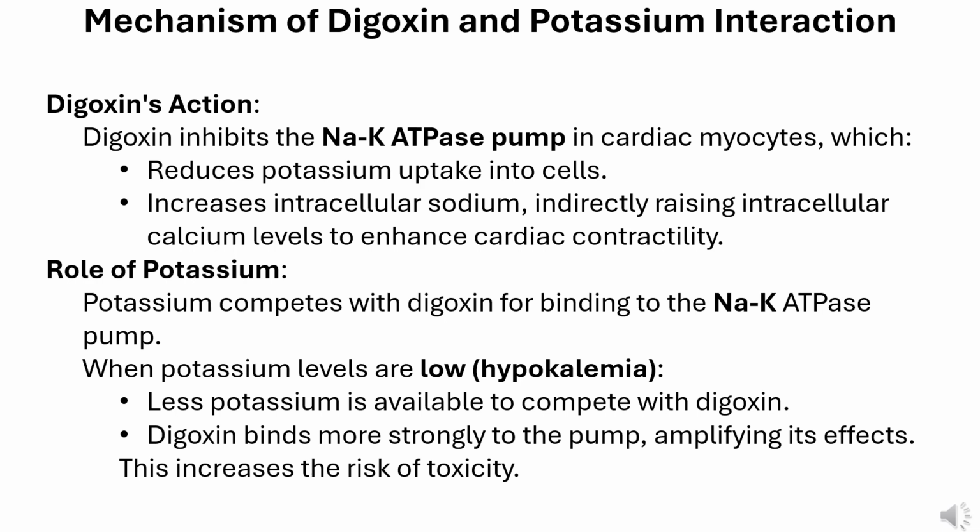Role of potassium. Potassium competes with digoxin for binding to the sodium-potassium ATPase pump. When potassium levels are low, hypokalemia, less potassium is available to compete with digoxin. Digoxin binds more strongly to the pump, amplifying its effects. This increases the risk of toxicity.